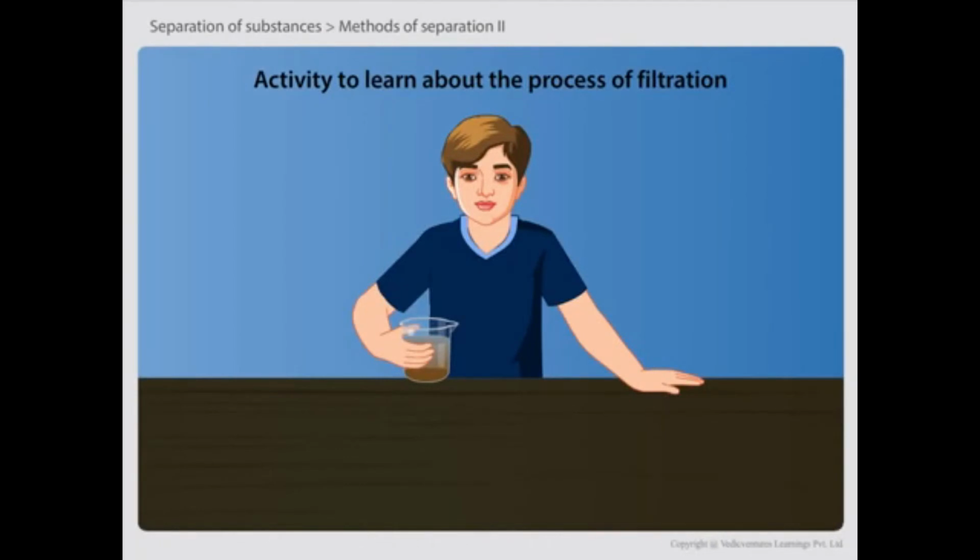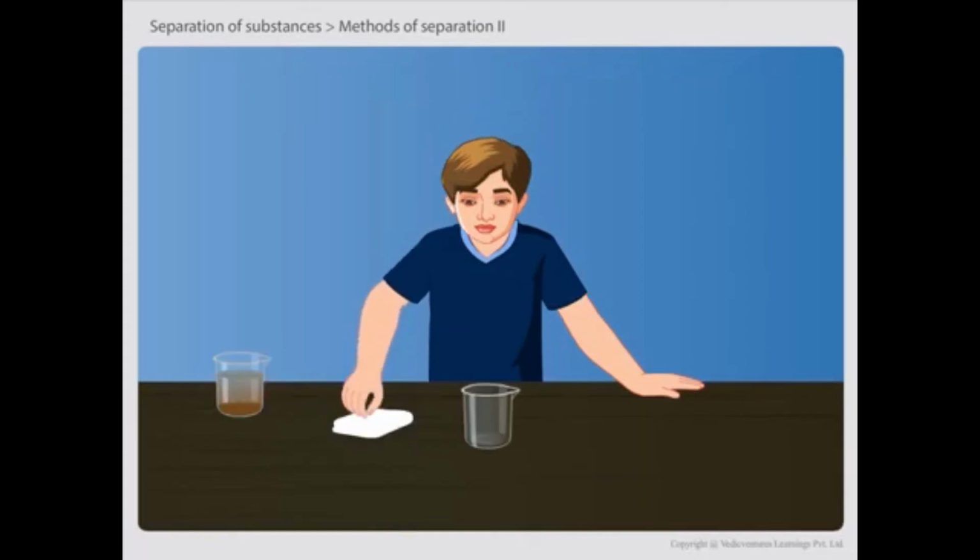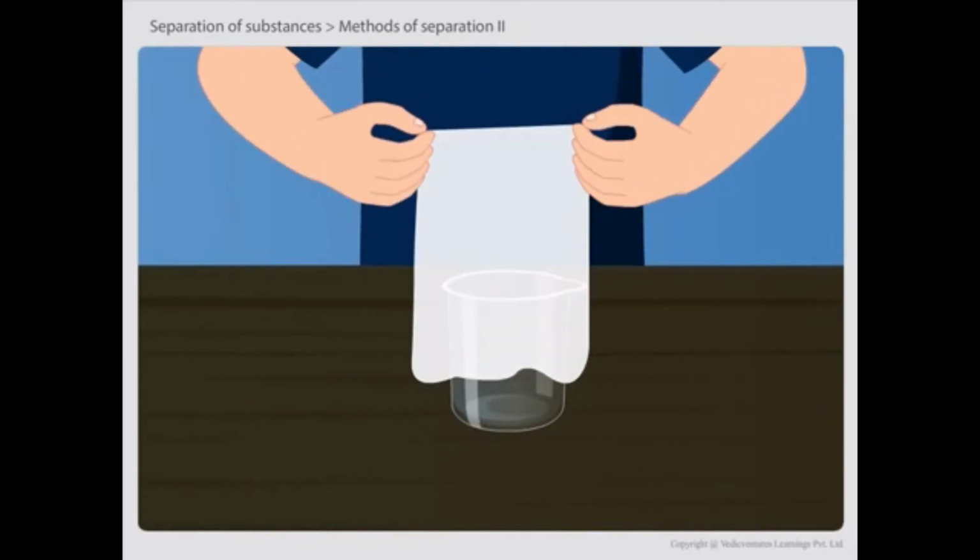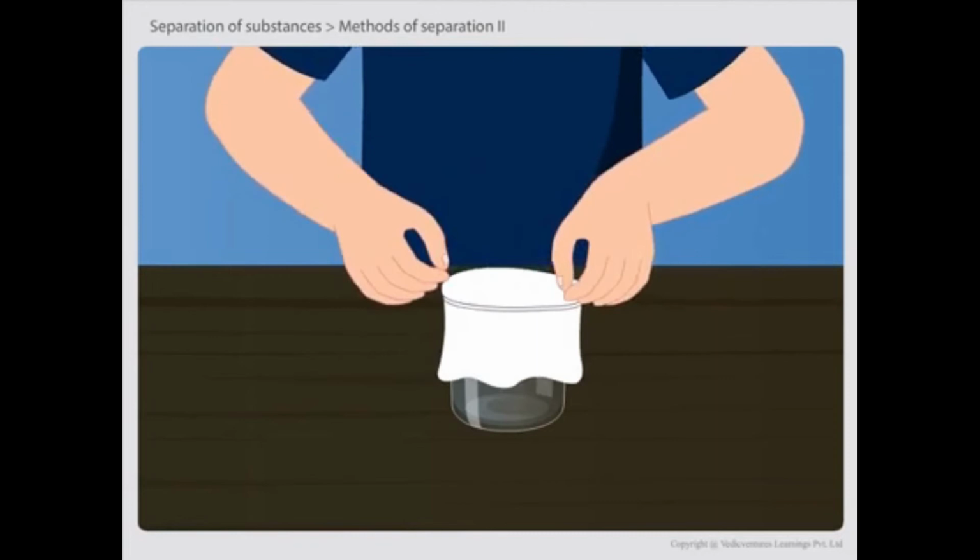We will now perform an activity to learn about the process of filtration. Take soil and water mixture in a glass beaker. Now take a small piece of cotton cloth. Take another glass beaker and put the cloth on top of it.